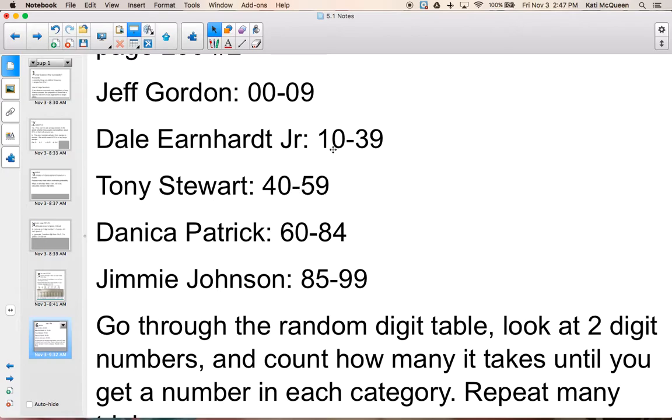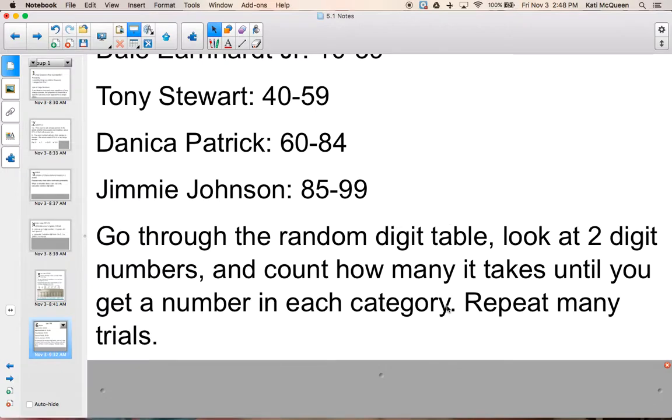Next number 34, another Dale Earnhardt Jr. Next number 05, I now have a Jeff Gordon card. So at this point, I've got 3 of the cards. So I would keep doing this until I got one from each of these categories. And the number I want to record is how many 2-digit numbers I had to look at before I got one out of each category here. So that's how that simulation would be done.